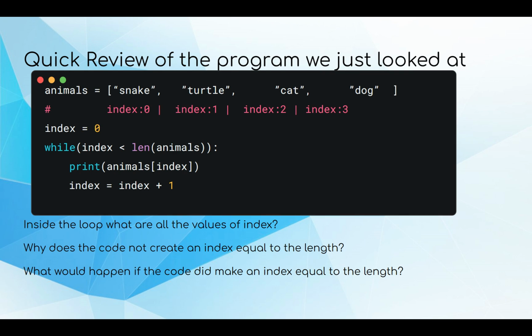And why does the code not create an index equal to the length? So why do we count to 3, or why do we count to 4 even though there's 4 things here? So basically, why is it 0 indexed? And if it did make an index equal to the length, what would happen? So if we did 3.